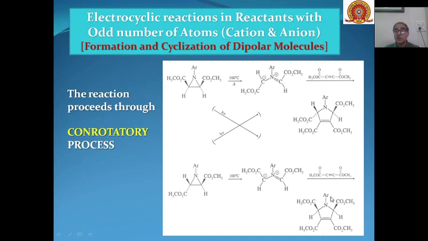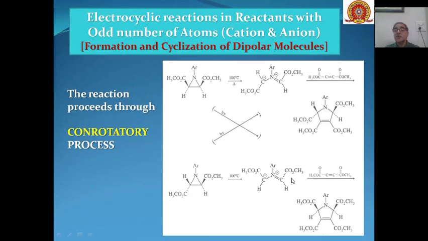And similarly, these two reactions we have seen are done thermally. If these reactions are done photochemically, then this will lead to the formation of this dipolar molecule photochemically, and then this can be cyclized to this product. Similarly, when this molecule undergoes photochemical reaction, this dipolar molecule is formed, and this can lead to the formation of this product.